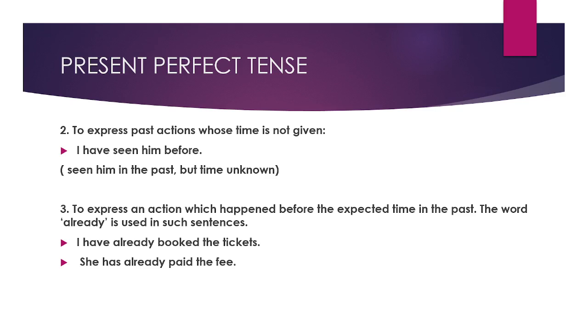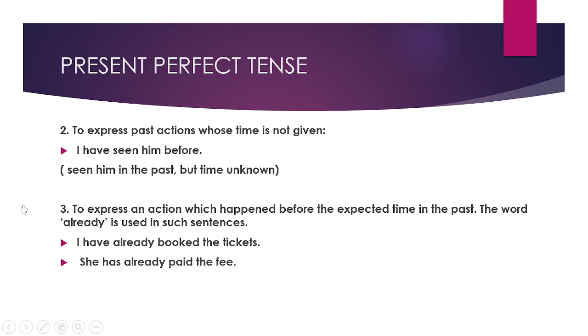Sometimes when we mention past actions, the time is not given. There will be no time. Without mentioning a time, we can express some past actions. There is one example here. I have seen him before. It means I have seen him somewhere before. It means I have seen him in the past, but the time is not known. I'm not sure where I met him and when I met him. So such sentences can be expressed in present perfect tense.